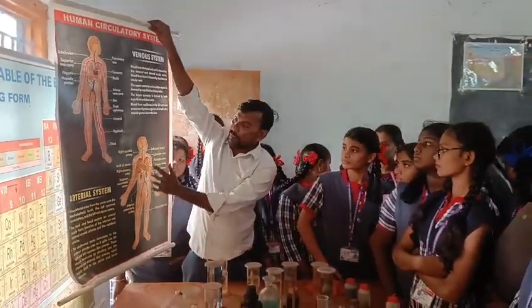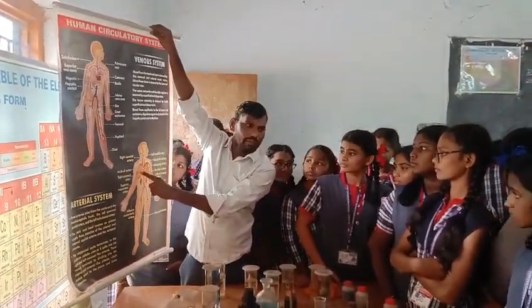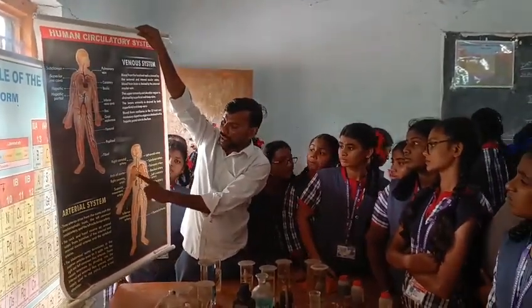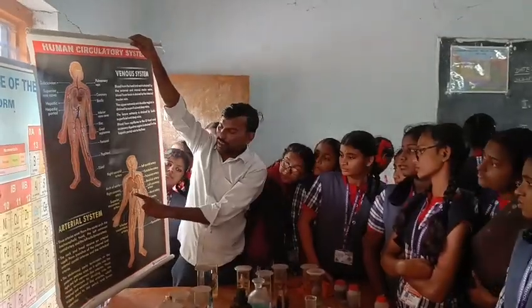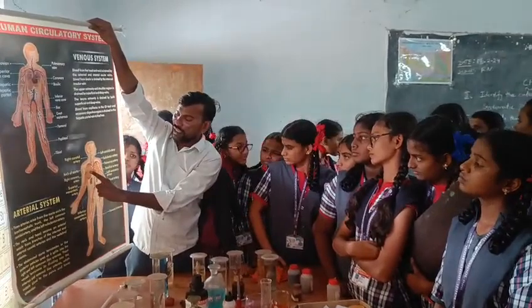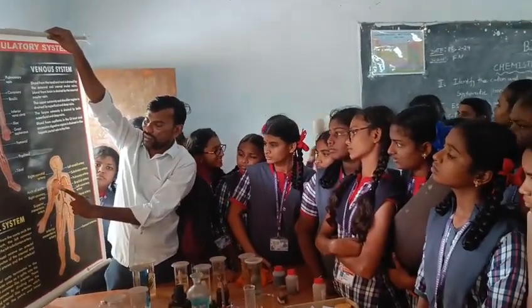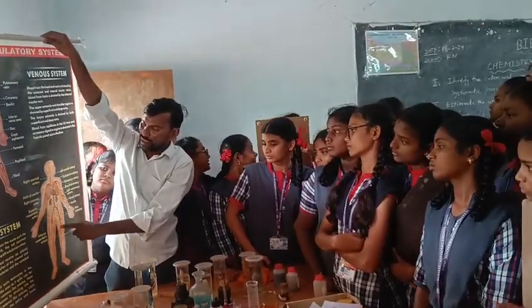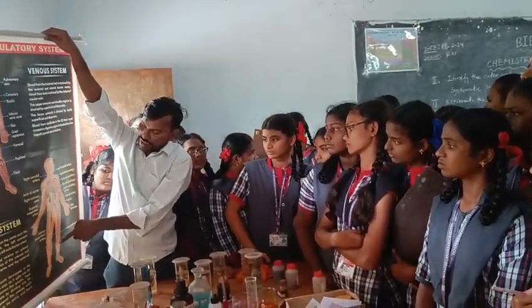The organs are the brain, a pair of lungs, and between the two lungs is the heart, and below is the liver. One pair of kidneys is there. This is the left kidney, right kidney, this is the left lung and right lung, between the lungs is the heart. Location of the heart is this. This is the heart, brain, nervous system.